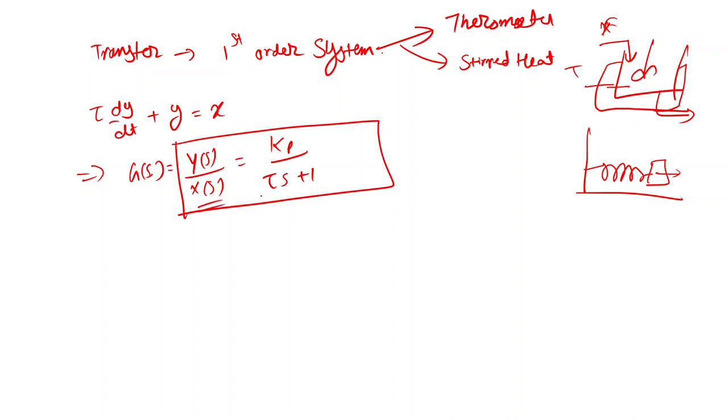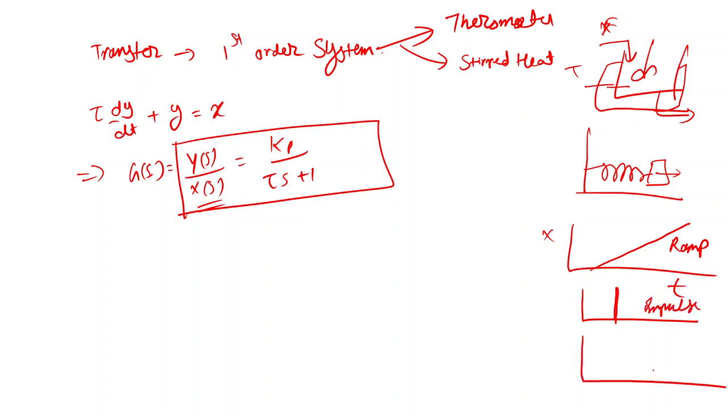I can give various inputs to this system. One input I can give is to constantly keep increasing the input. This input is known as a ramp input. The other input is where I suddenly increase the value and again bring it suddenly back down. This kind of response is known as an impulse response. Then there is another in which I increase it by a step value and then keep it constant. This is known as a step input.